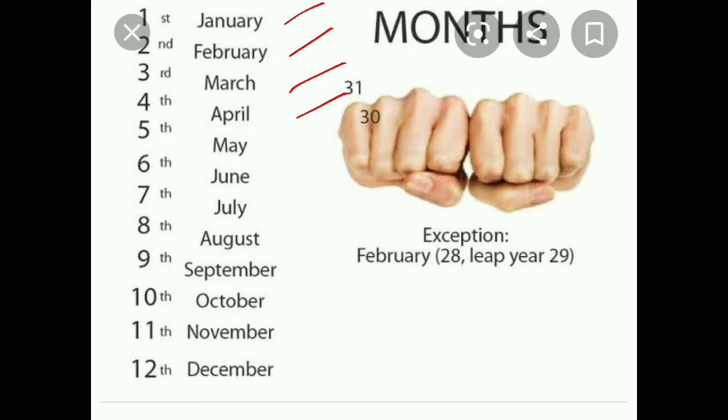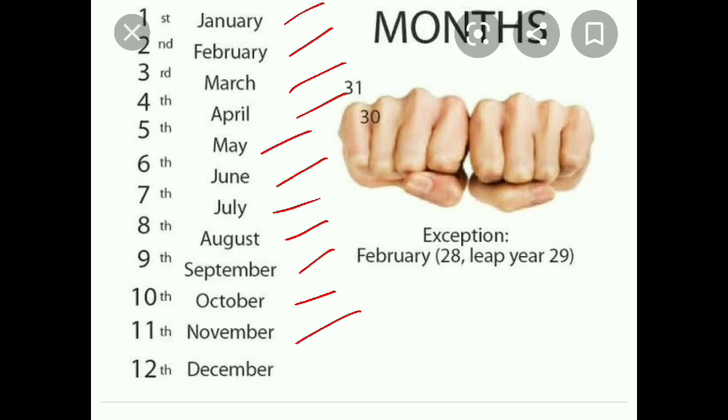And the fourth month of the year is April. And the fifth month of the year is May. Sixth month of the year is June. Seventh month of the year is July. Eighth month of the year is August. Ninth month of the year is September. 10th month of the year is October.